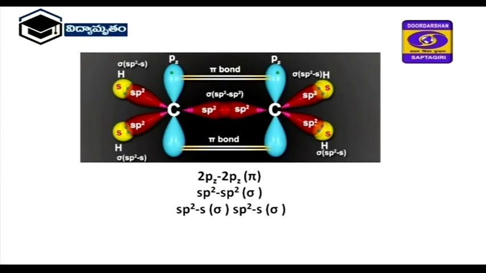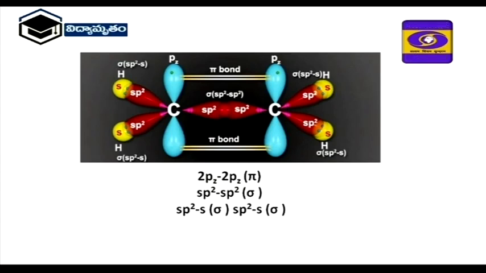In this diagram, both the carbon atoms are there. Between carbon and carbon, an sp2 sigma bond is there, and the left side carbon is also forming 2 more sp2 s bonds with hydrogen. The right side carbon is also forming 2 more sp2 s bonds with hydrogen, and the 2pz orbitals of both the carbons form a side over side bond, that is, the pi bond is observed here.